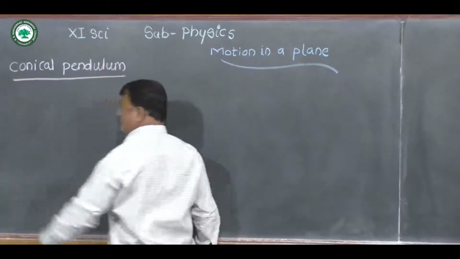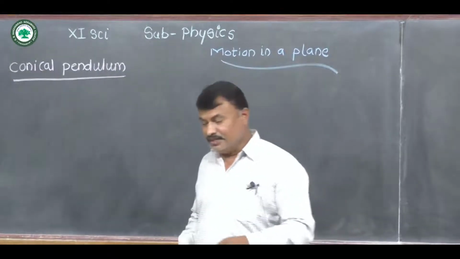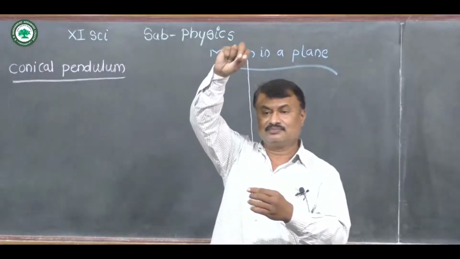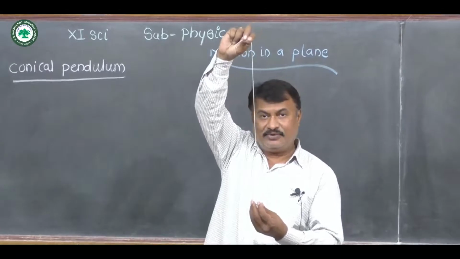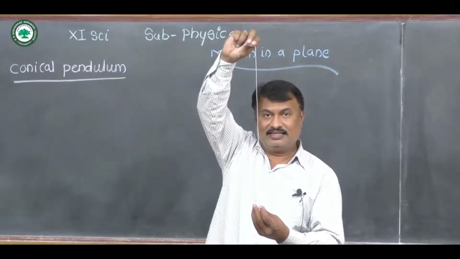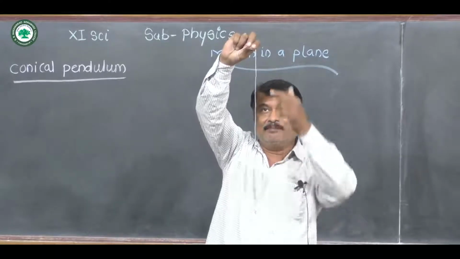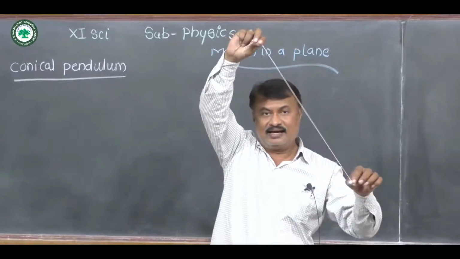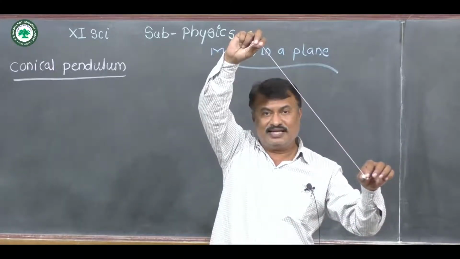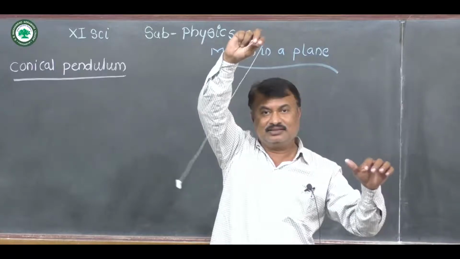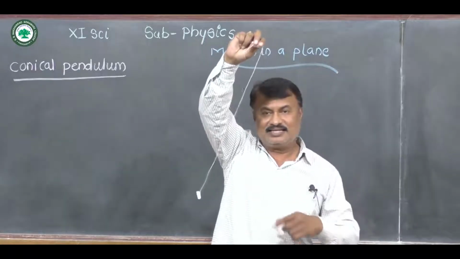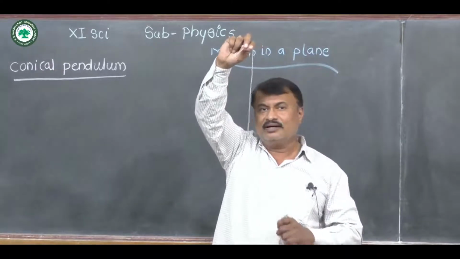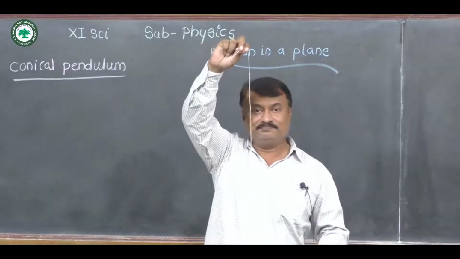Now, what is a conical pendulum? A conical pendulum is like a simple pendulum, like this one. A heavy object is suspended from a rigid support by means of a thin inextensible string, and as this object is displaced from its mean position, it oscillates like this. It is called a simple pendulum. Now we have to study the conical pendulum.